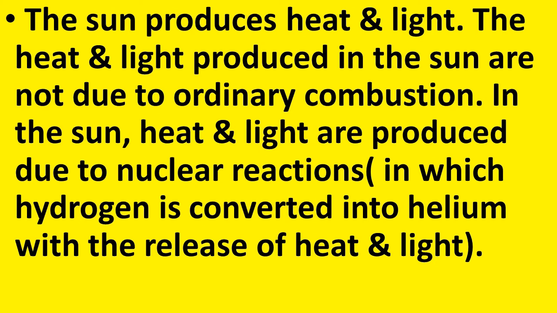You already know that the sun is a ball of hot burning gases. In that hot burning gas, hydrogen is converted into helium, and in that process lots of heat and light is produced. That is what we are getting on the Earth's surface.